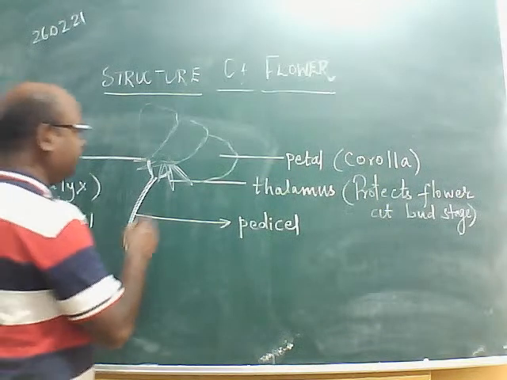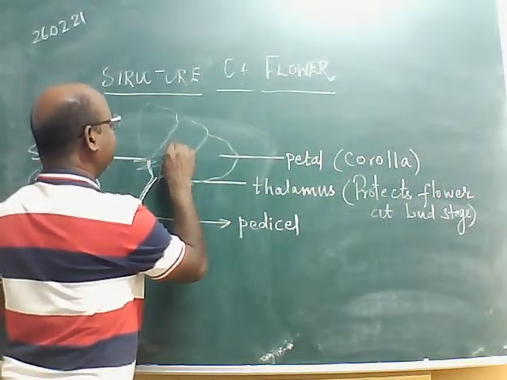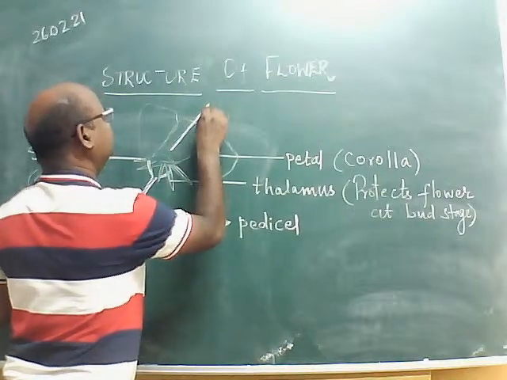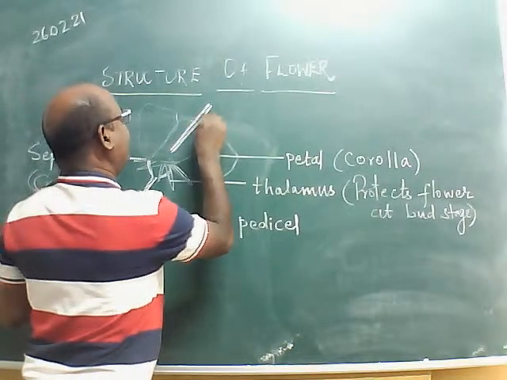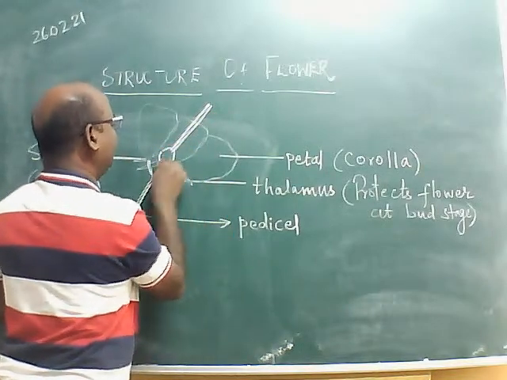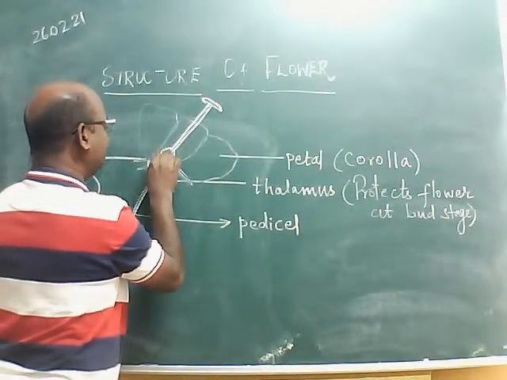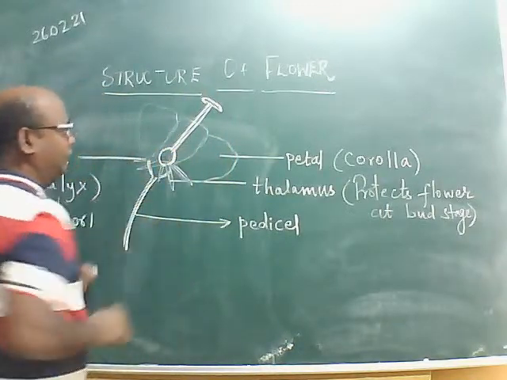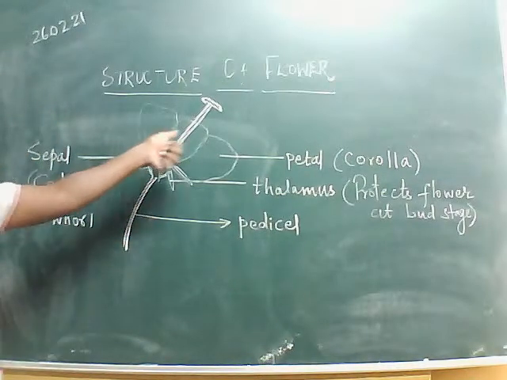The next whorl is a stalk-like structure with a stage-like structure at the top and a swollen basal structure. What do we call this whorl?